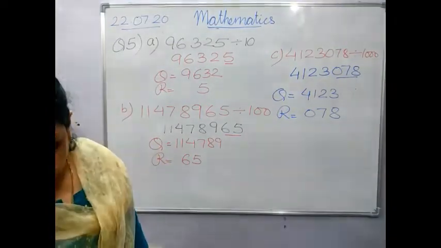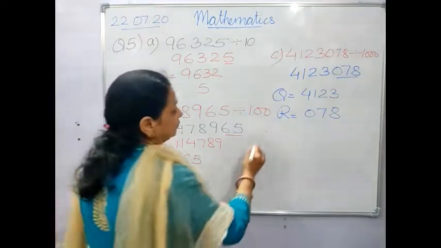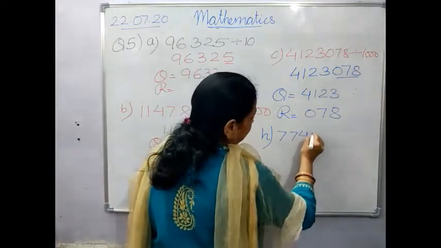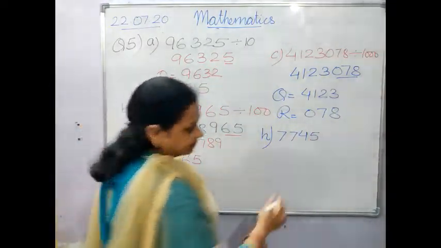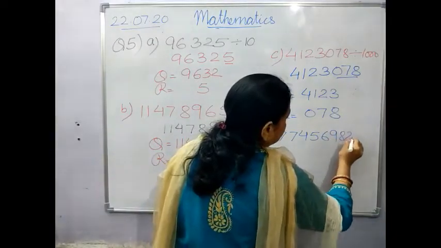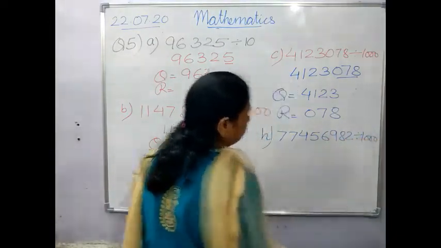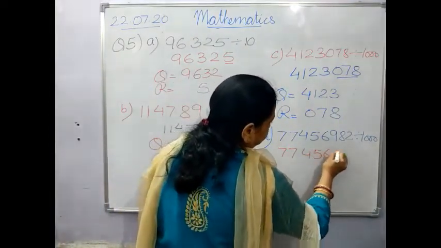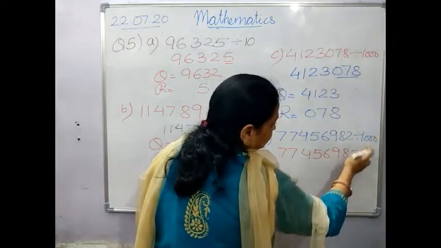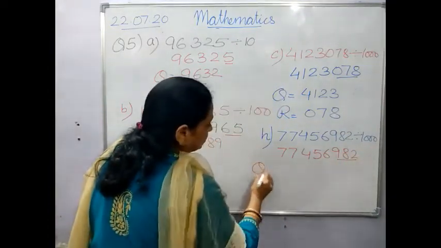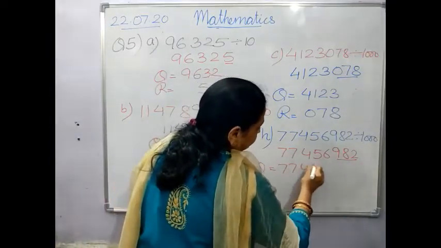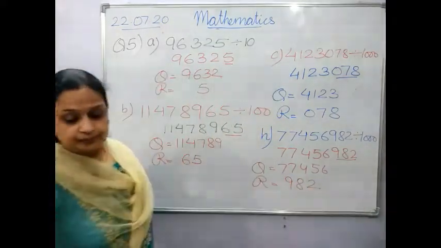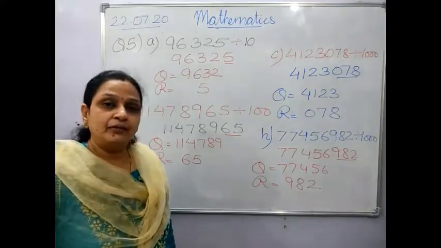No problem at all. Okay, I'll leave H1 also, then you can practice the sums at home. It is 7745 6982 divided by 1000. Copy down the number again. So your quotient is 7745 and your remainder is 982. Hope this is clear to everyone.